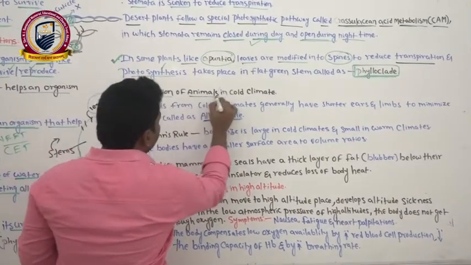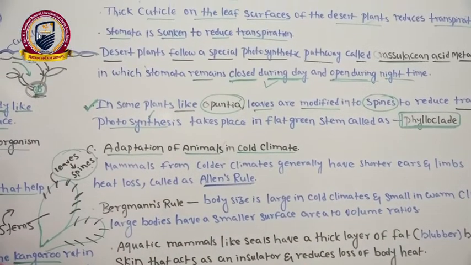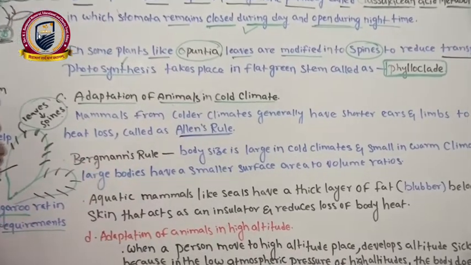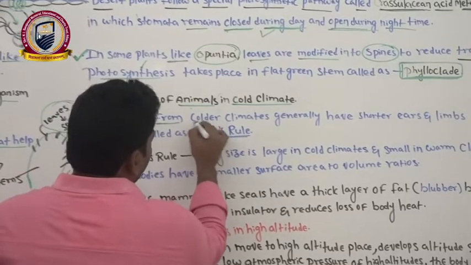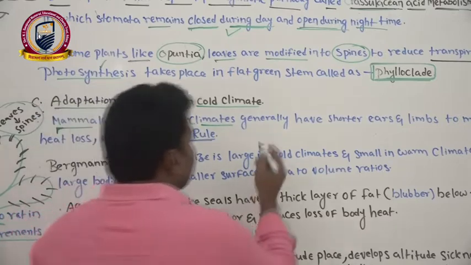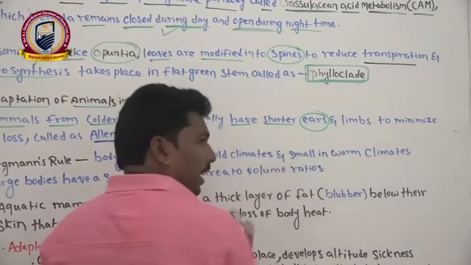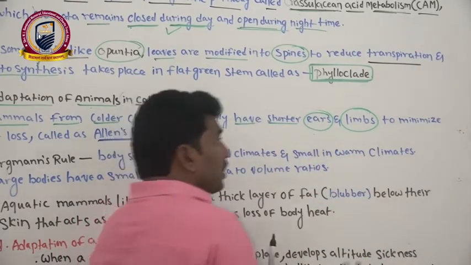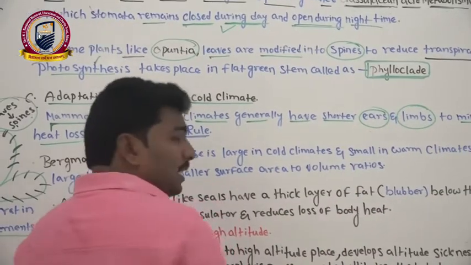Now we can see another example. Adaptation of animals in cold climates. Till now we were discussing adaptation of animals and plants in hot climates. Now we are discussing cold climates. Now we can see here mammals from colder climates. Mammals from the colder climates generally have shorter ears and limbs to minimize heat loss.